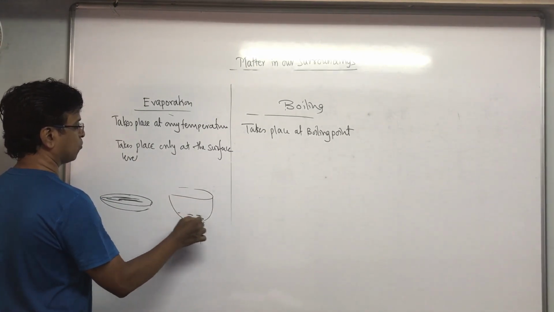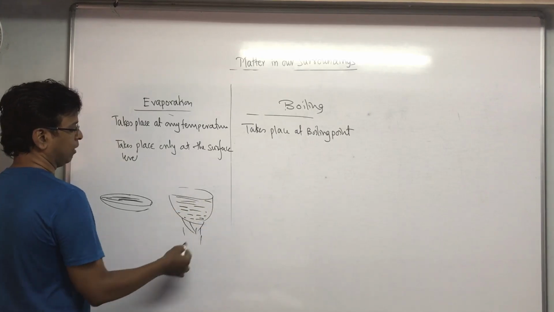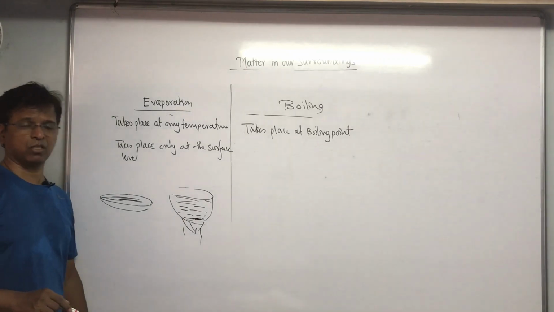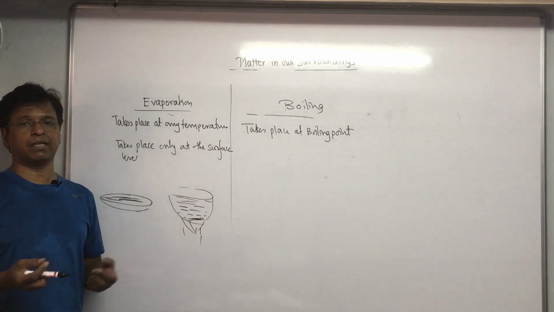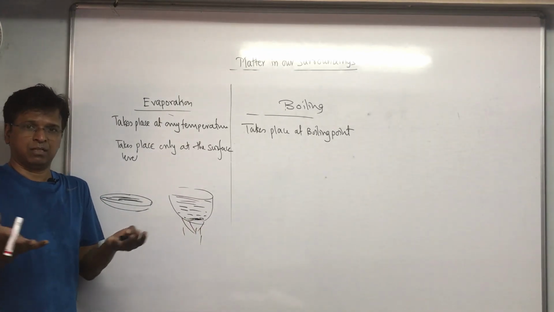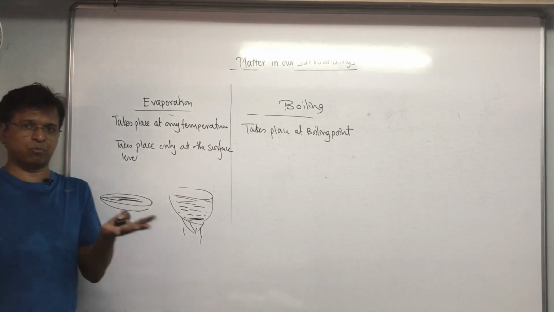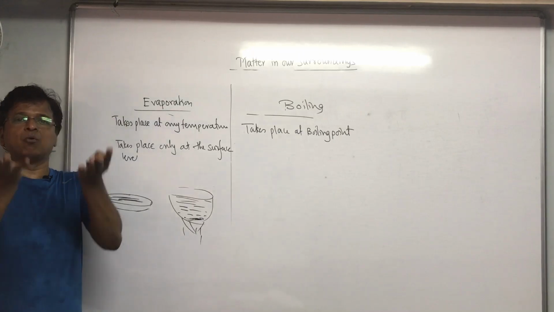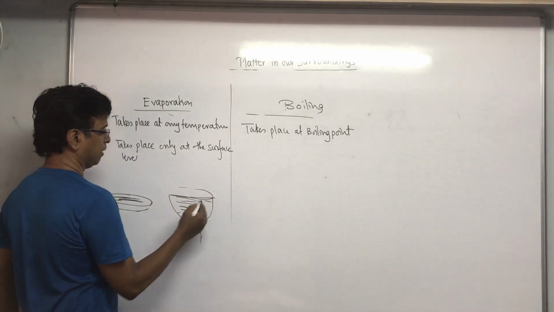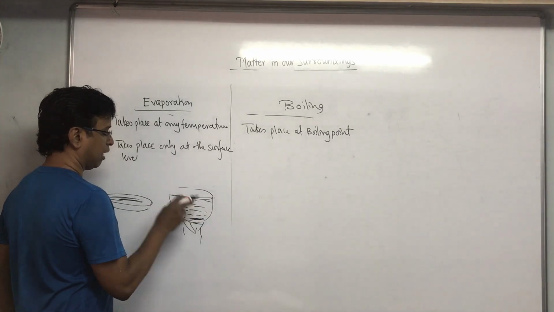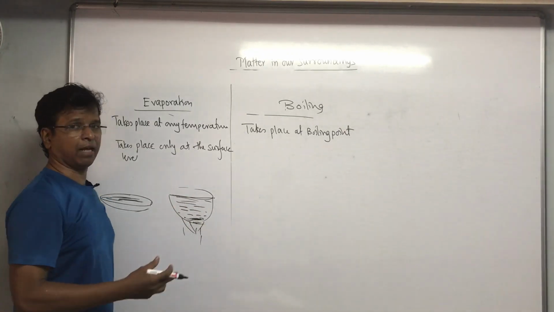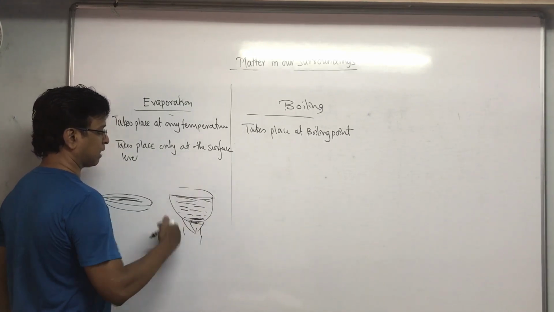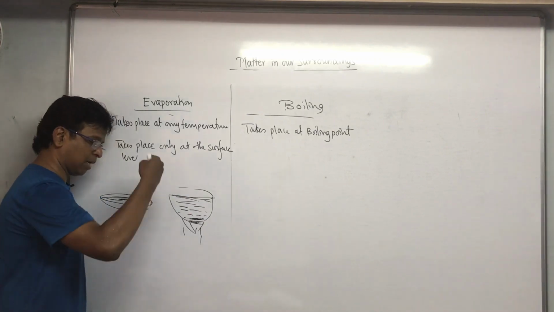Supposing it is like this, you are boiling it. Then what happens? When you boil this water, the water at the bottom gets heated first. When it is heated, it expands. Anything that you heat will expand slightly. And the moment it expands, it will become light, and because it becomes light, it will move up. This water will go up here and all this water will move down. Again, this is getting heated, the temperature will rise, it will expand and then go up. This cycle keeps on happening. Down water comes up, up water goes down.